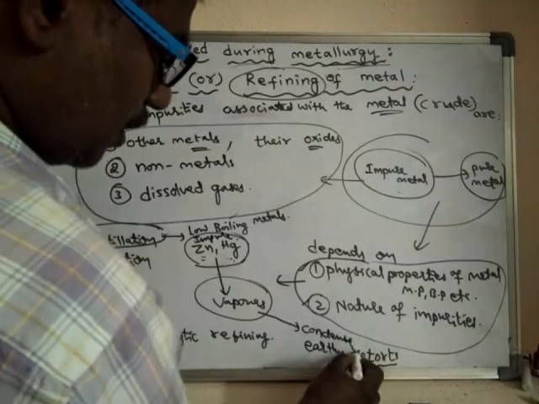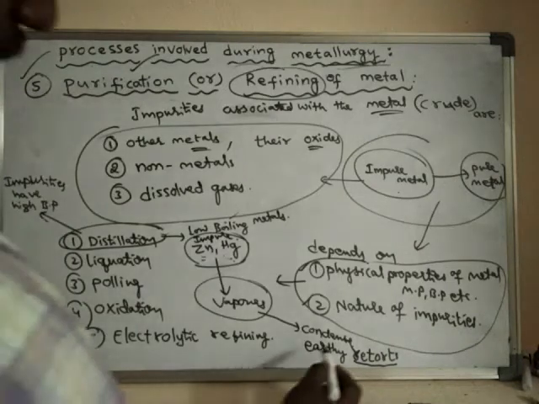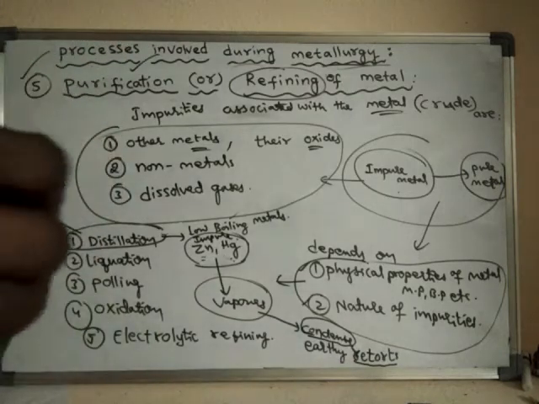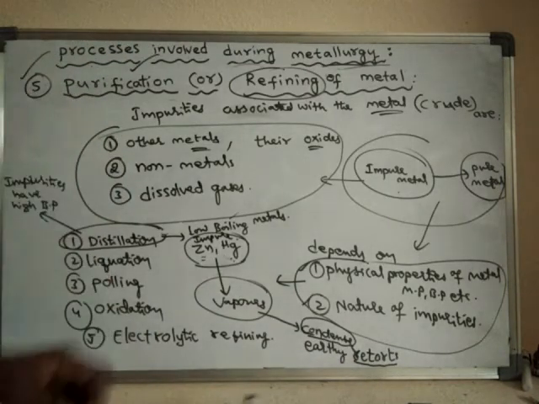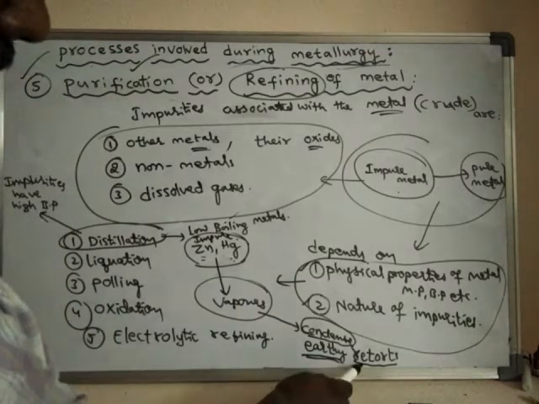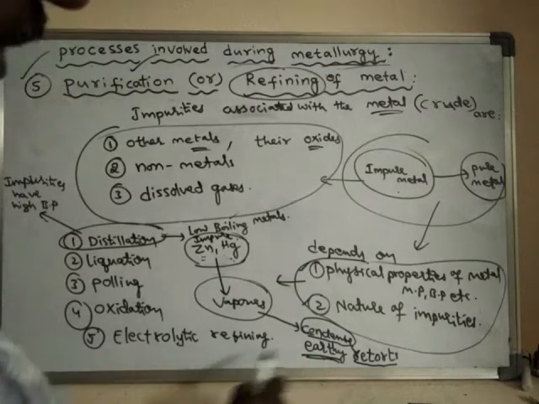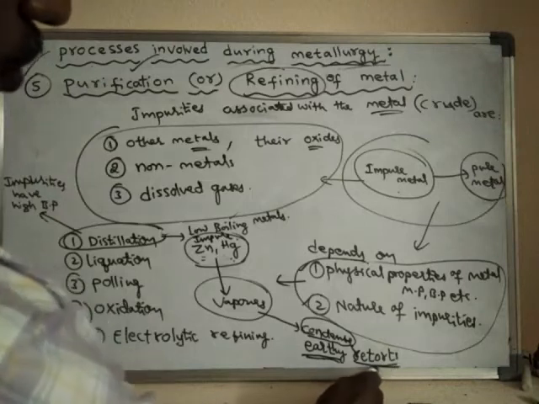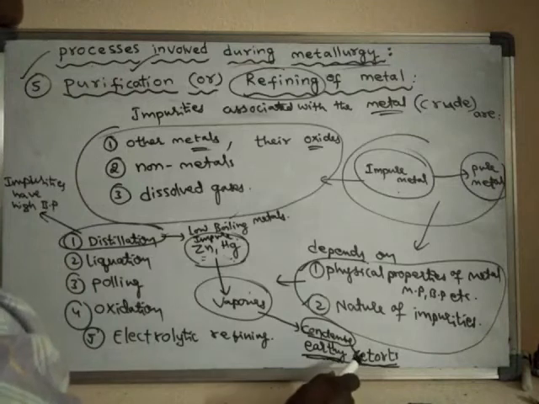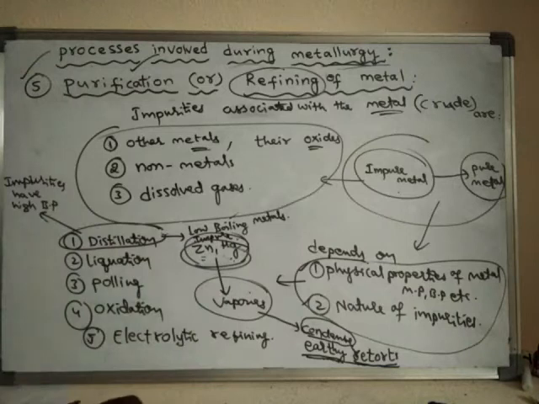Retorts are the containers where the hot substances are made to cool. Earthy retorts means retorts made up of mud or sand or like that, earthy materials. Into those earthy retorts the vapors are condensed, and finally the pure form of these metals is obtained.